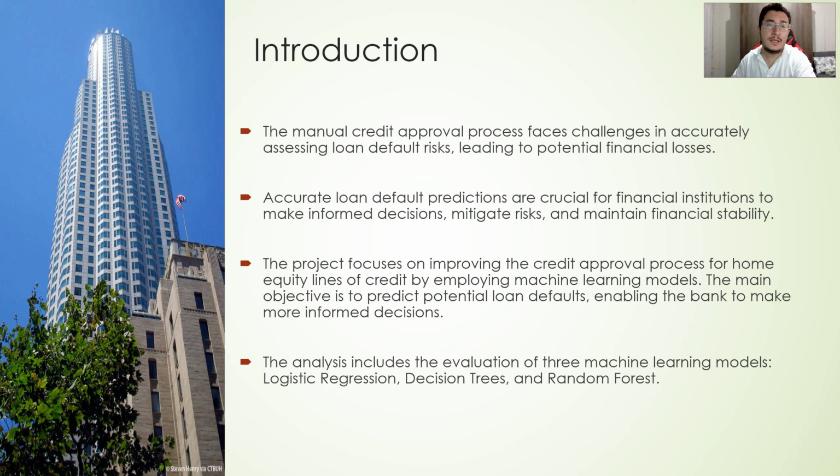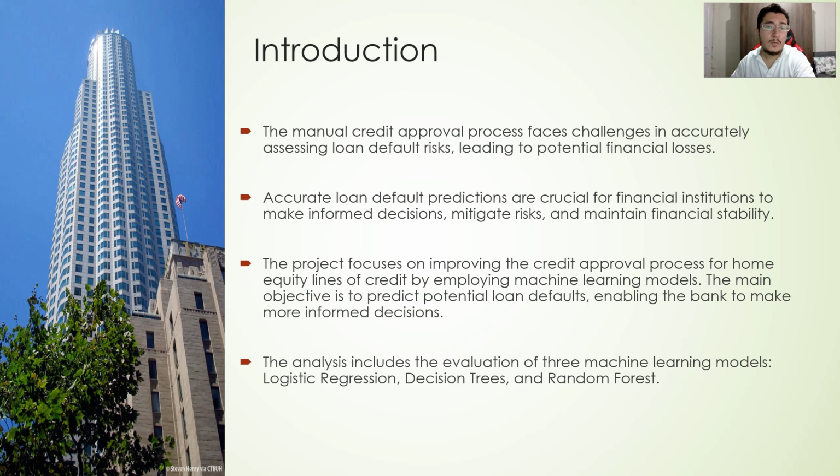In this presentation, let's start talking about the challenges of the manual credit approval process, which often struggles to predict loan defaults accurately, leading to potential financial losses. Accurate loan default predictions are crucial for banks to make informed decisions, manage risk effectively, and maintain financial stability.